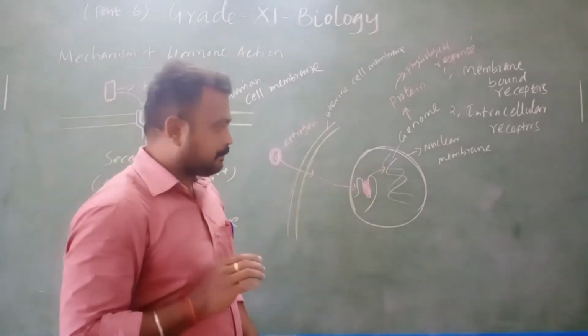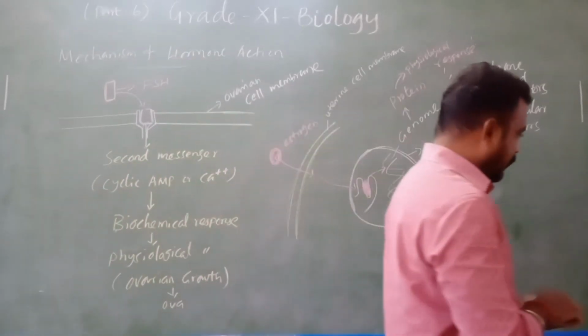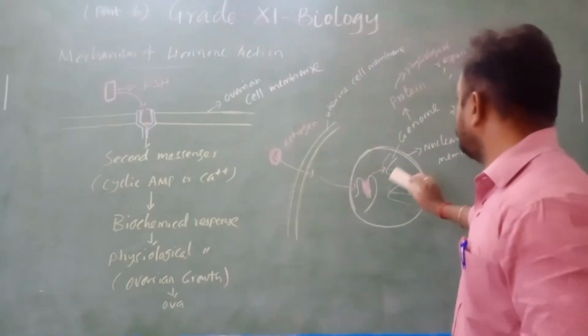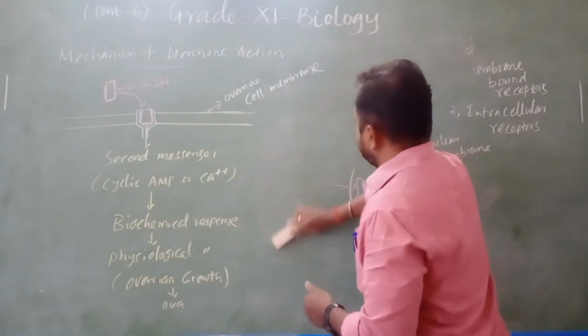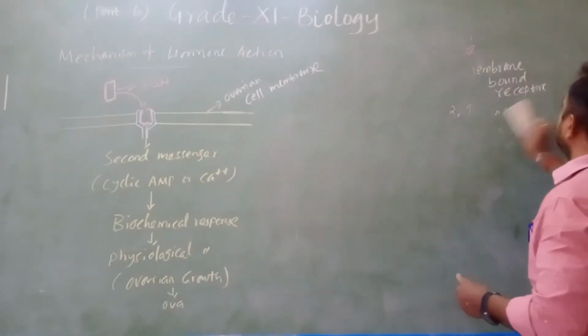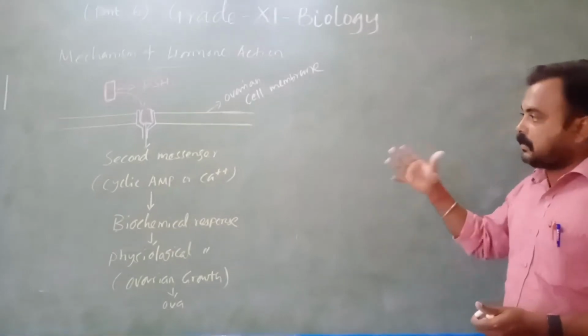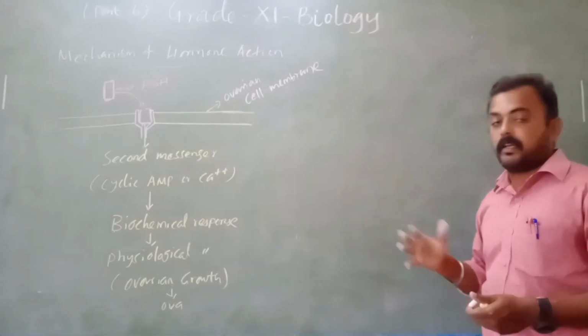Right. Here we have four types of hormones. Now I think you all understood how hormones act on a particular place and how they bind.